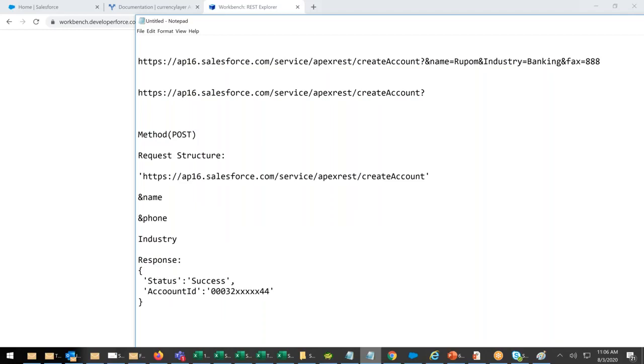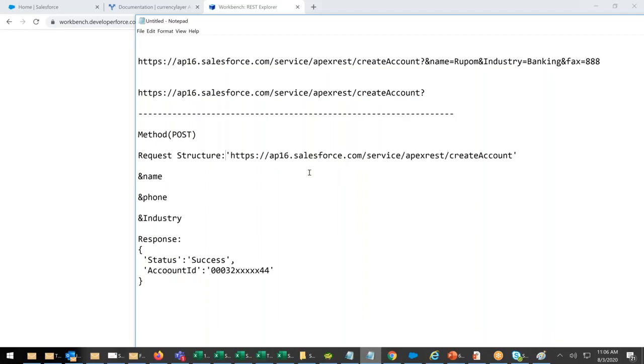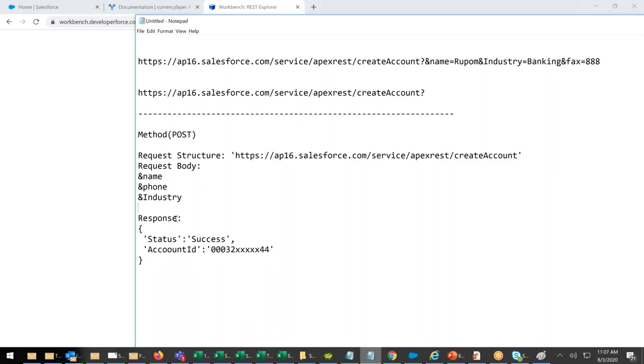You have to pass in the body. Method is post. This is the request structure. This is the body, the request body. This is the request body. This is the response. I will share this document to everyone.